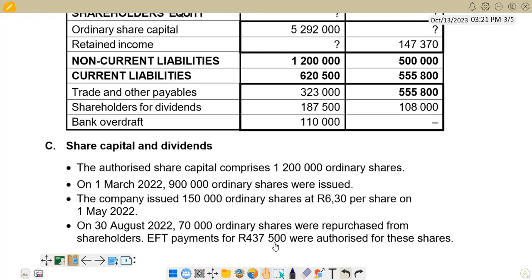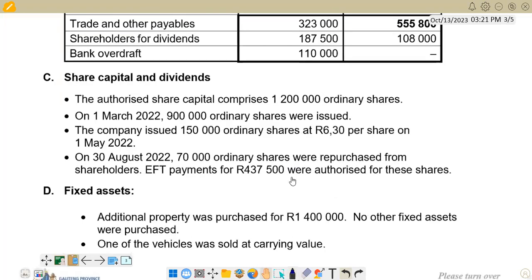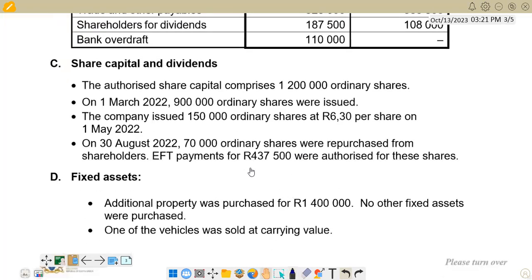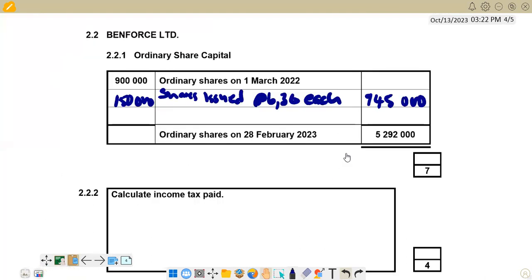Here, we are told the value of the shares that were repurchased is 437,500. But we are not sure of the average share price. Remember, we said when there's a repurchase, the repurchase has to be done on the average share price. So if you go to our ordinary share capital note, we cannot find the average share price before the shares were repurchased.